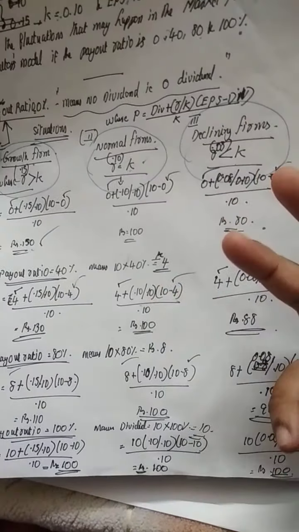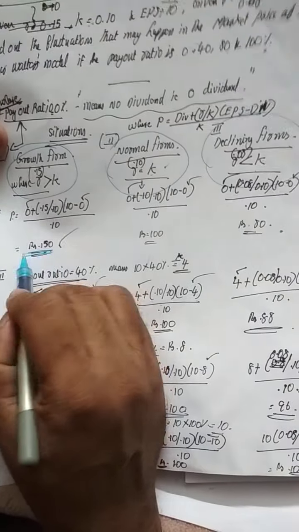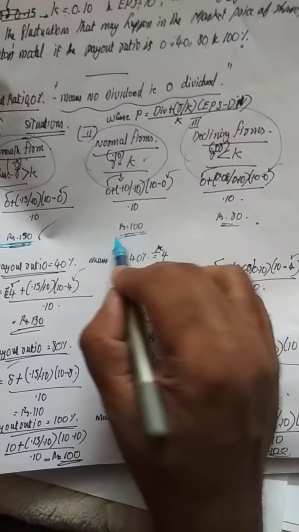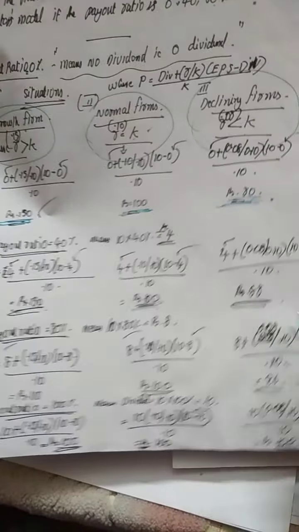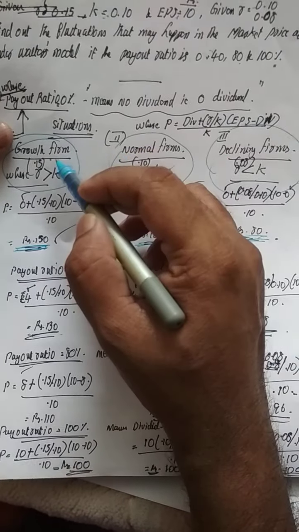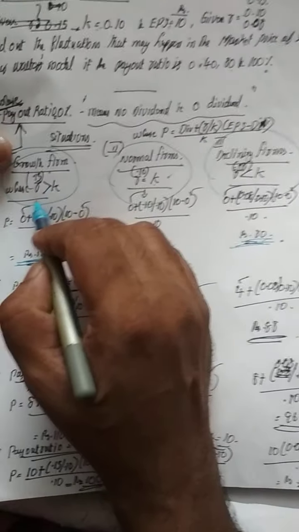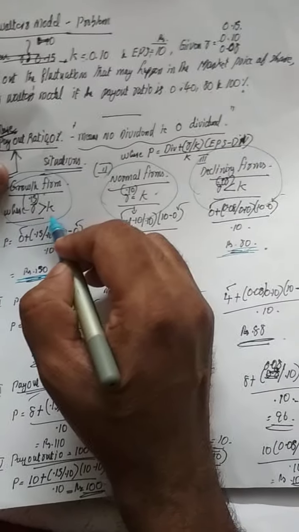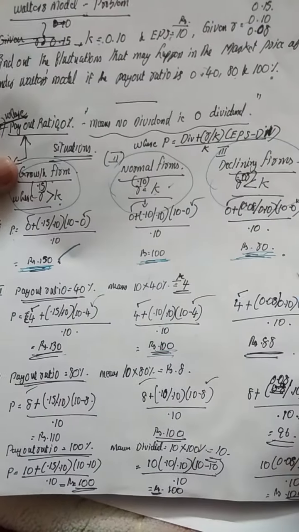The logic behind this problem is that you look into these figures, that is the result, the present market value of shares in different situations. We could analyze that in case of growth firms, make it very clear, where the return on capital is higher than the overall cost of capital, the present market value of share will be very high.